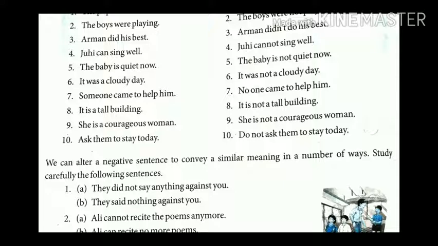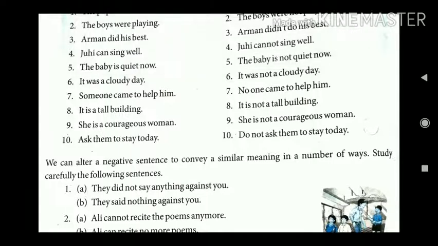Here there is a major change. Let's see. Seventh one, someone came to help him. Here in negative, in place of someone we can use no one. No one came to help him. It is a tall building. Negative, it is not a tall building. 9.